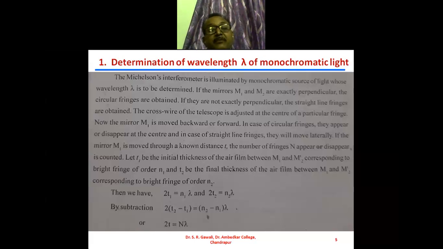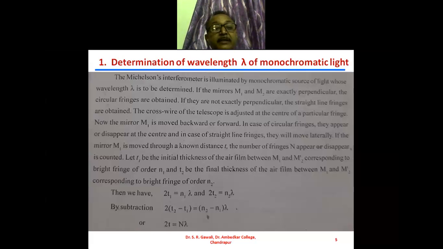Corresponding to the bright fringe of order N2. And therefore, we have seen previously that 2t, 2 into thickness, is equal to N1 into lambda. That is the condition for the bright fringe. So 2t is equal to N1 lambda and 2t is equal to N2 into lambda. So these are the conditions for the bright fringes.